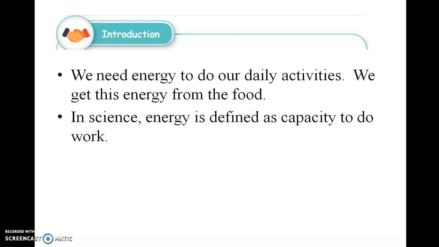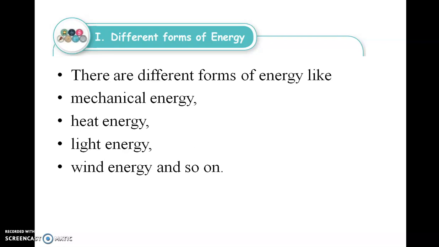Introduction. We need energy to do our daily activities. We get this energy from the food. In science, energy is defined as capacity to do work. Now let us see the different forms of energy. There are different forms of energy like mechanical energy, heat energy, light energy, wind energy and so on.